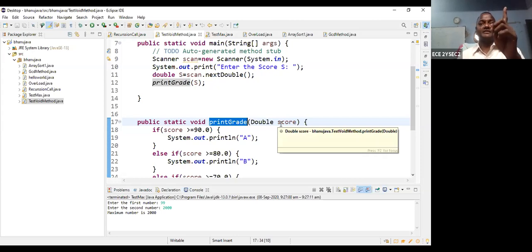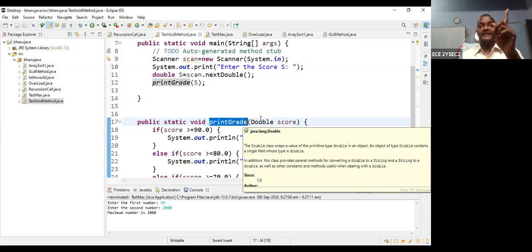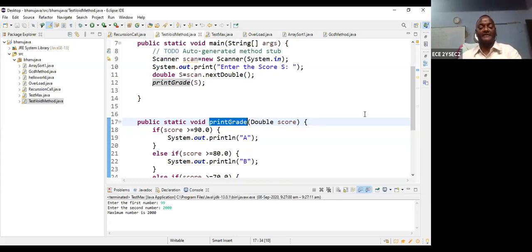Please remember one thing. The argument passes its value to the parameter, but the argument value cannot be changed. It is just copied: the value of s is copied to the parameter. So remember that argument values cannot be modified. It just copies the values to the parameters of the method.